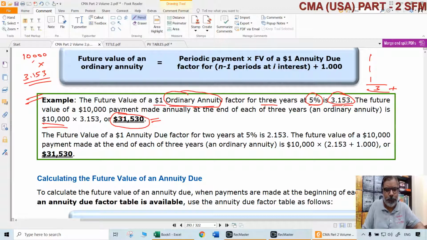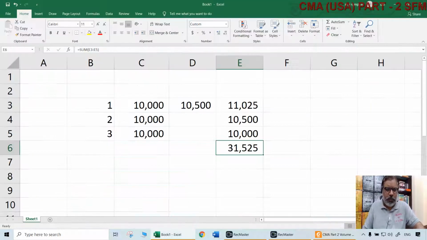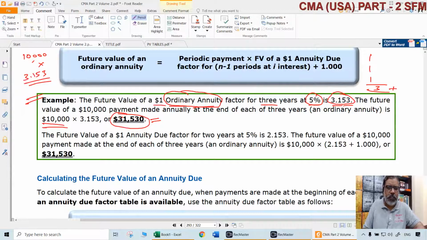That is clear. But the point is, these calculations are only for understanding, not that we have to do them every time. Every time we don't have to prove these tables. Tables are already there. We just have to use them. Once we have proven them, that's it. Now that is ordinary annuity.